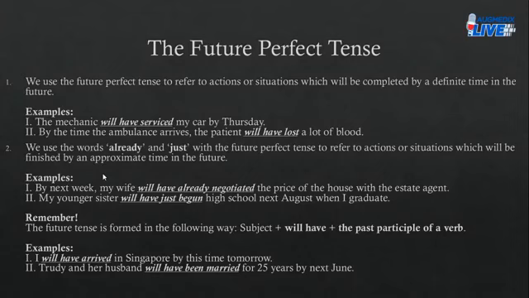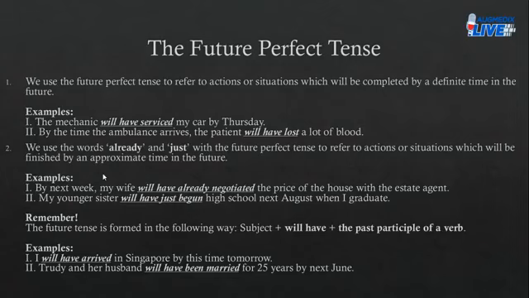By the time the ambulance arrives, the patient will have lost a lot of blood. Now, this is a prediction again, but it is being made in the future perfect tense because you're mentioning a time by which you expect something to happen. Before that time, you expect that to happen, right? So by the time the ambulance arrives, meaning before the ambulance is here, you predict the patient will have lost a lot of blood.